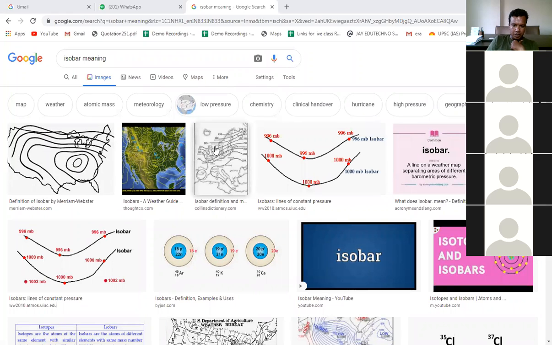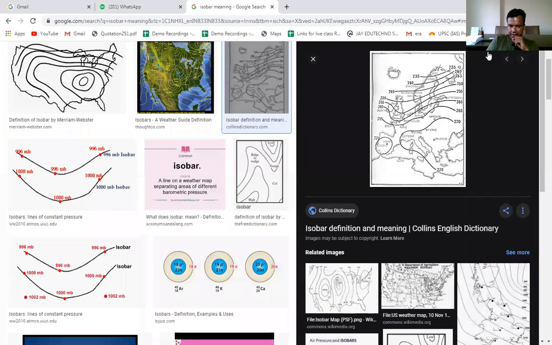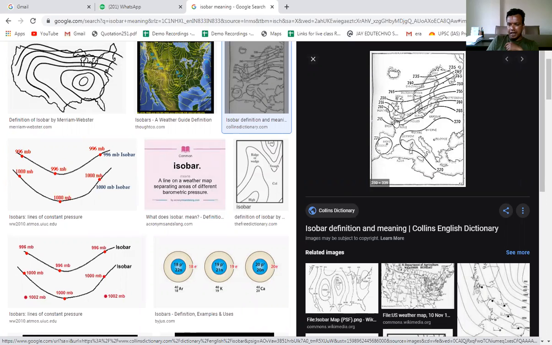Now here you can see, okay, can you see this picture? Is it visible now? On the right hand side you can see that it is round shaped isobar lines, but here they are in linear lines. So 265, then 260, 255, 250, 245, 740, 735. These are the lines as you have seen.